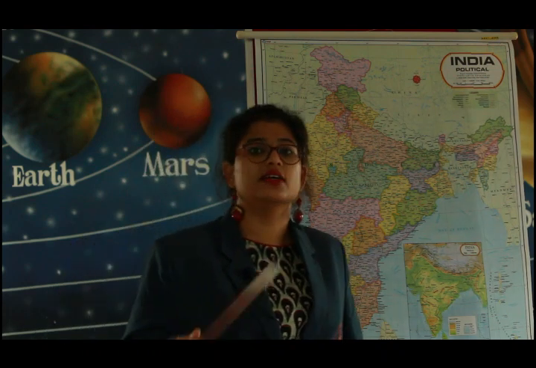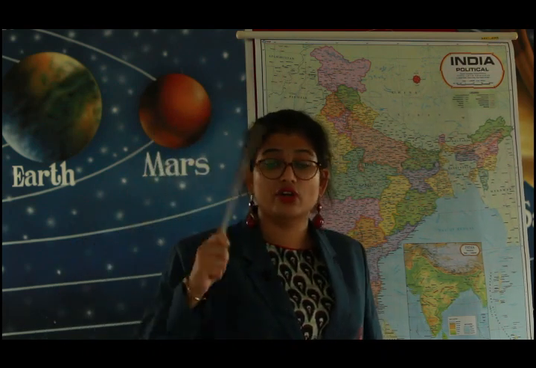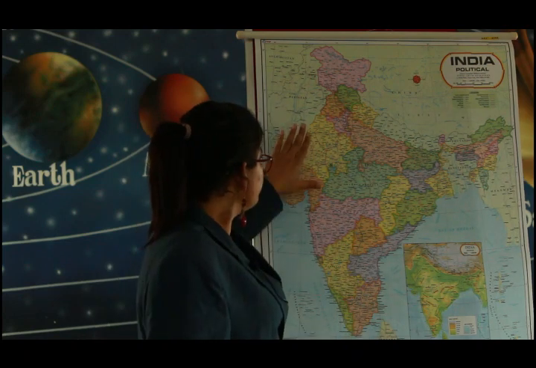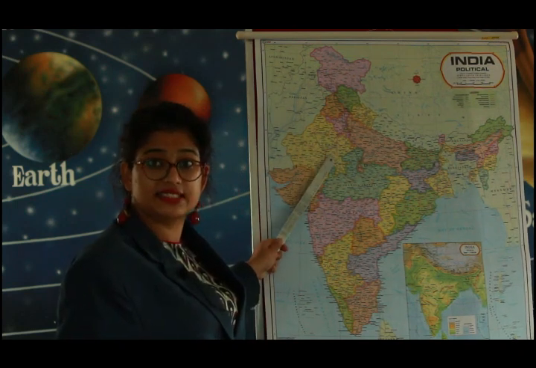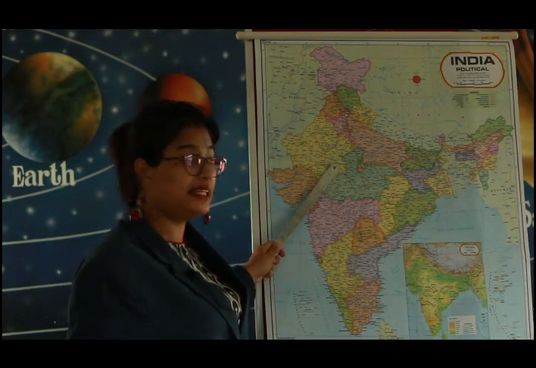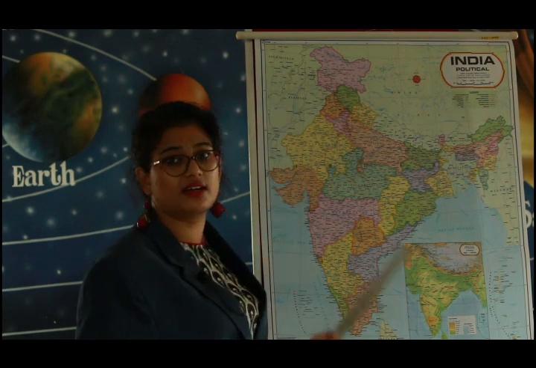Now the next physical division, the Great Desert or the Thar Desert, also known as the Western Desert, lies mostly in the state of Rajasthan.